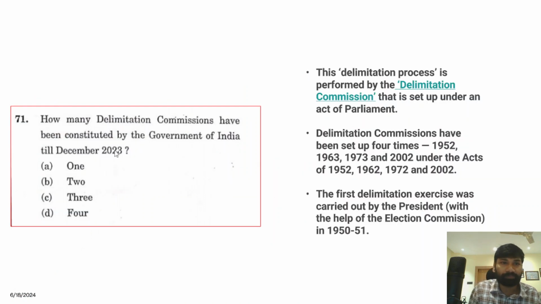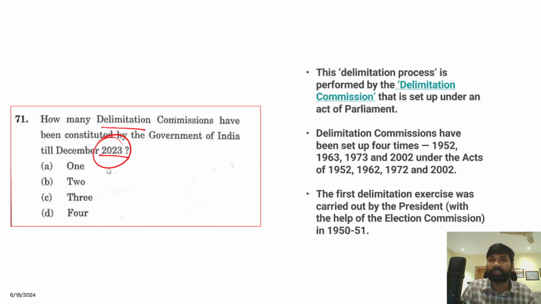So the next question. Now, how many delimitation commissions have been constituted by the government of India till December 2023? Now, this delimitation exercise is not carried out in India despite the time limit having finished. Now, it is said that after conclusion of the census, we will undertake a delimitation exercise across the country.